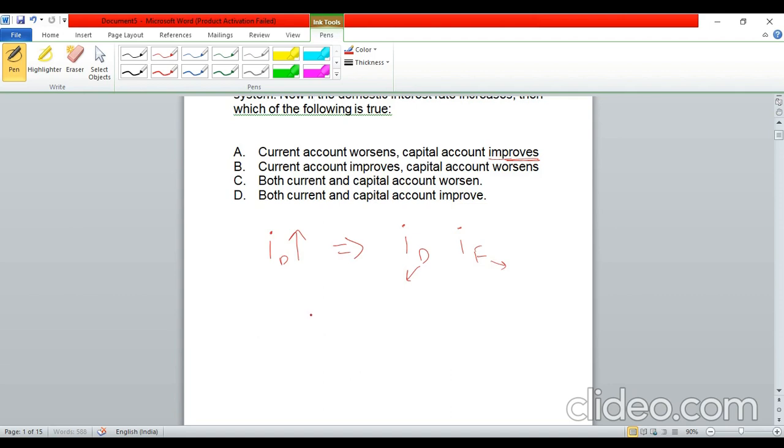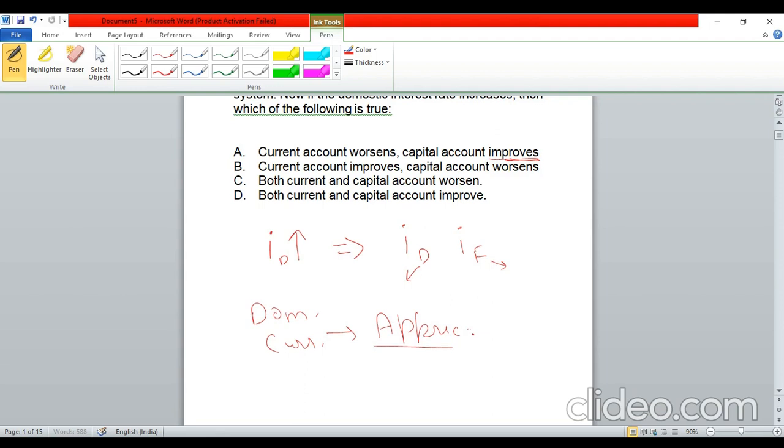In order to invest in the Indian economy, they will need rupees. So they will exchange those dollars for rupees, so they will demand rupees and sell dollars. What will happen if the demand for rupees increases? The exchange rate will appreciate. That is, the rupee will become relatively expensive with respect to the dollar. So the domestic currency will appreciate.